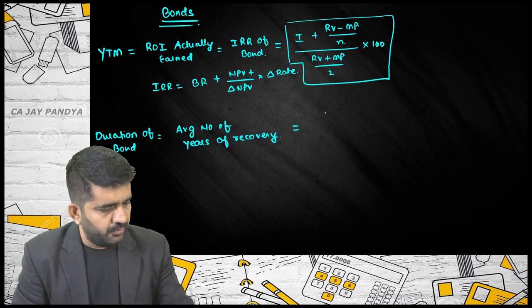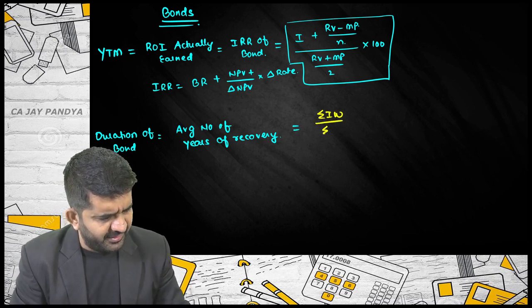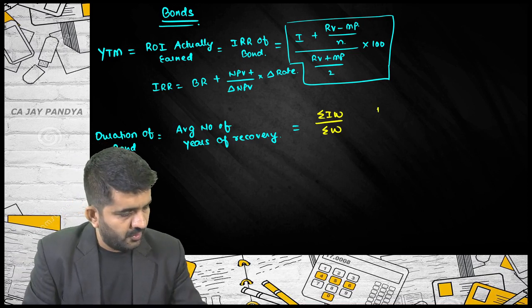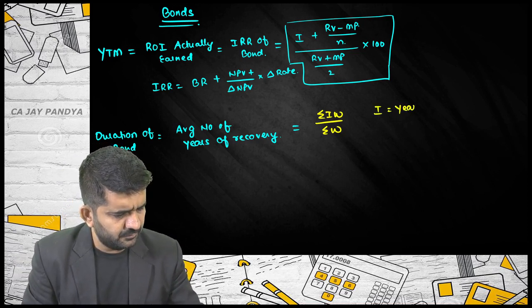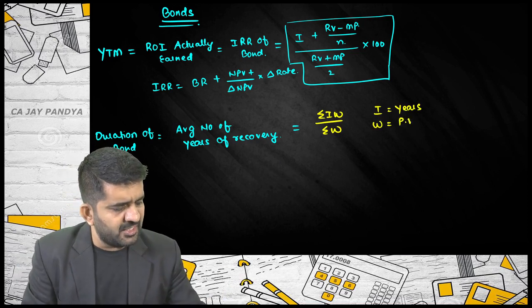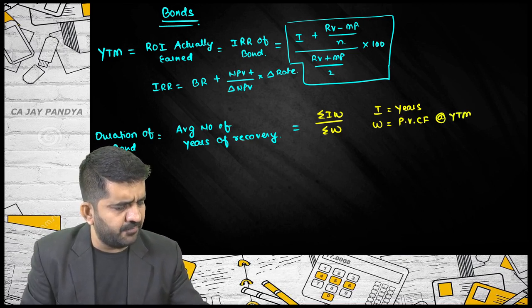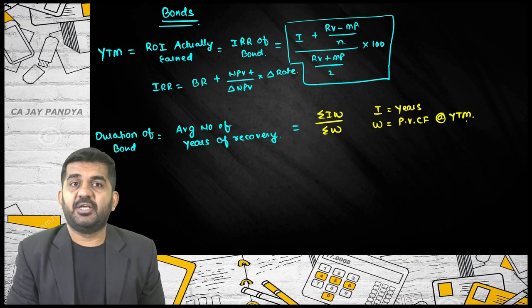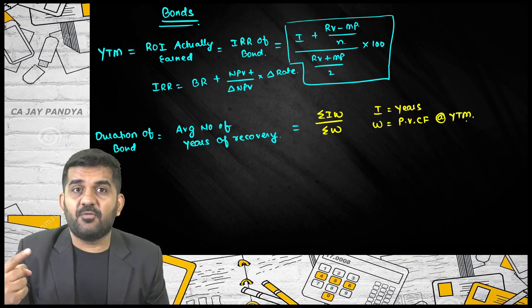How to find out? To find out, it is sigma IW divided by sigma W, where I is years and weight is present value of cash flow at the rate of yield to maturity. Is it all right? So this also is a measurement of risk.